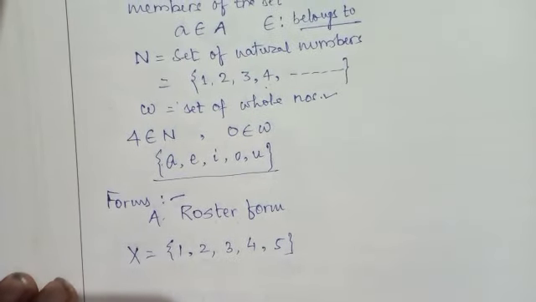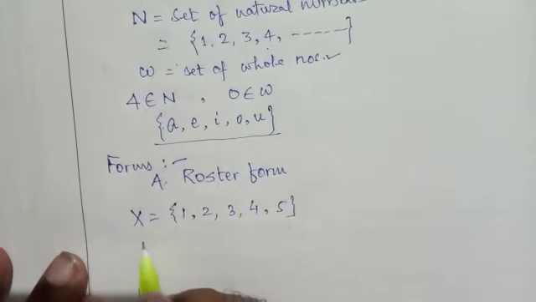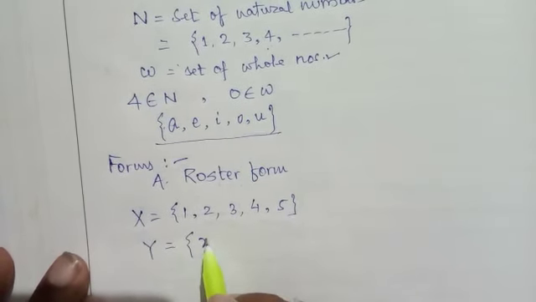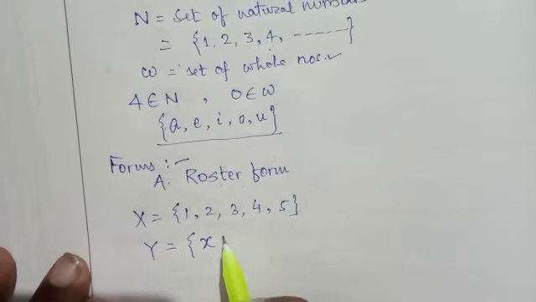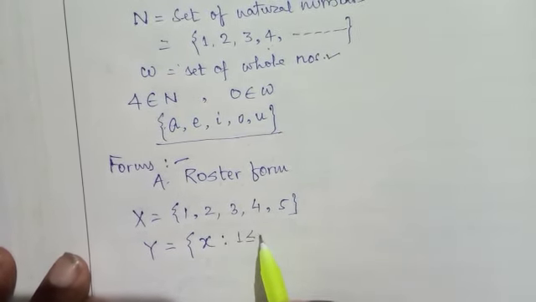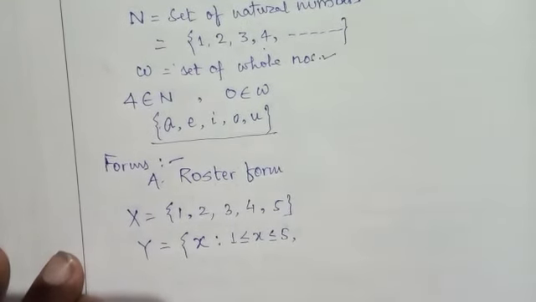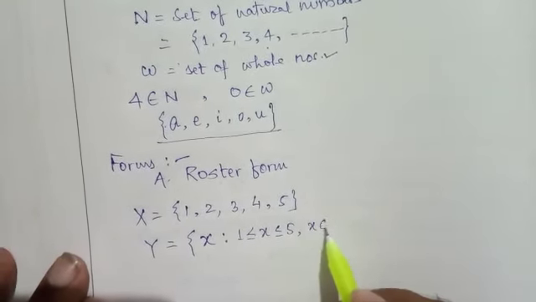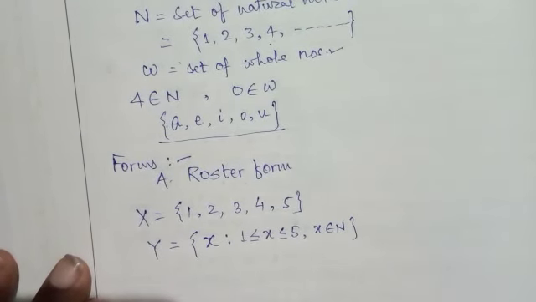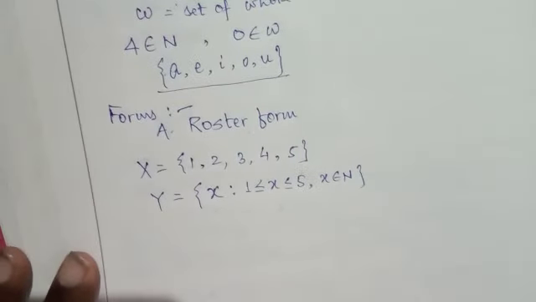This is a set in roster form. This same set can be written as X = {x such that 1 ≤ x ≤ 5 and x belongs to natural numbers}. This is called set builder form.